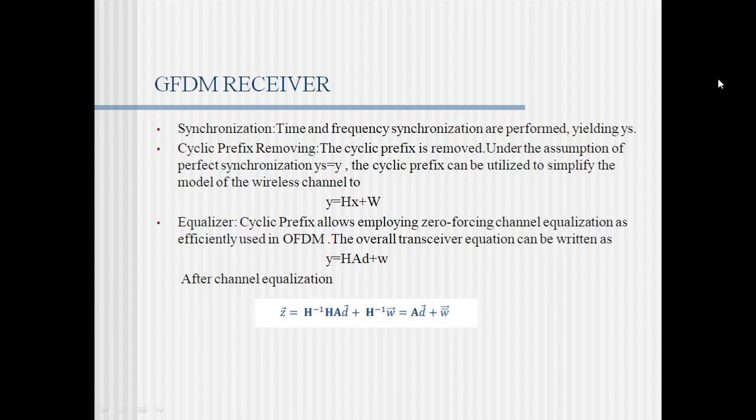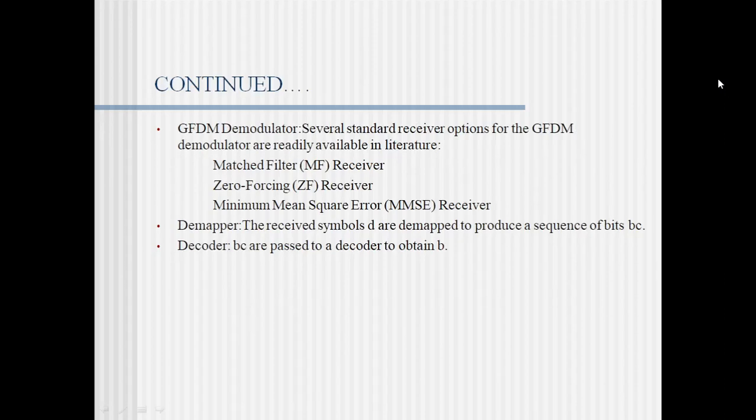The overall transceiver equation can now be written as y is equal to HAd plus w. After equalization, which can be written as H inverse, we apply the equalization: H inverse times H A d plus H inverse times w. Now H inverse and H get cancelled. We get A d and w bar.